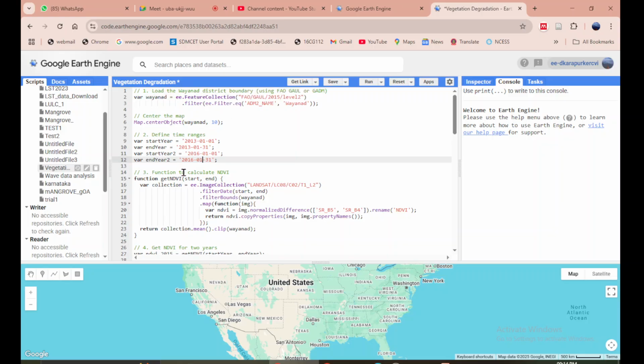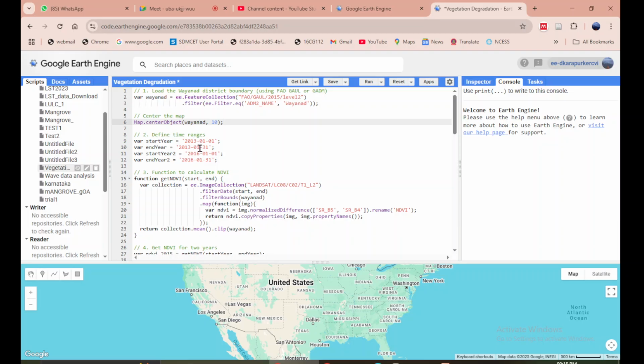What this particular code is doing is that it is looking for Wayanad administrative boundaries from a feature collection, from the catalog, which is over here. This is the link to it, and we are looking for Wayanad district of Kerala, and then we are centering the map at 10 zoom level, and then defining the time range, start year to end year, and then start year 2 to end year 2.